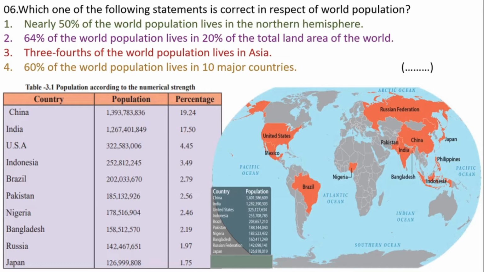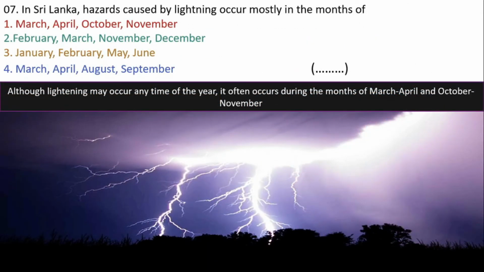Which one of the following statements is correct in respect of world population? First answer. Nearly 50% of the world population lives in the northern hemisphere. Second answer. 64% of the world population lives in 20% of the total land area of the world. Third answer. 3/4 of the world population lives in Asia. Fourth answer. 60% of the world population lives in 10 major countries. Out of these 4 answers, the right answer is Number 4. Let's move on to the next question.